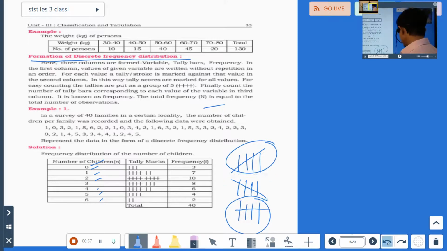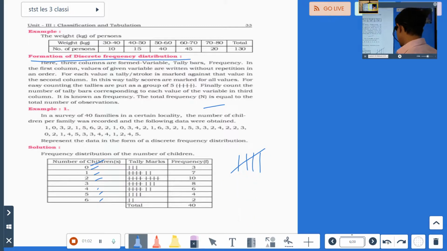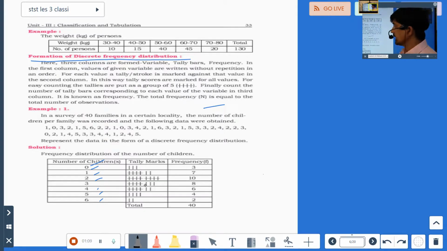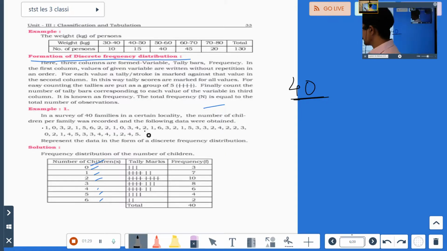Now for the above sum, I'll show you. I'll change the pen to black so that it will be easy. Now example 1: in a survey of 40 families, they have already given you 40, so the frequency is already given. Count these numbers from here to here, there will be 40. If you want, you can see. I'll start to count.